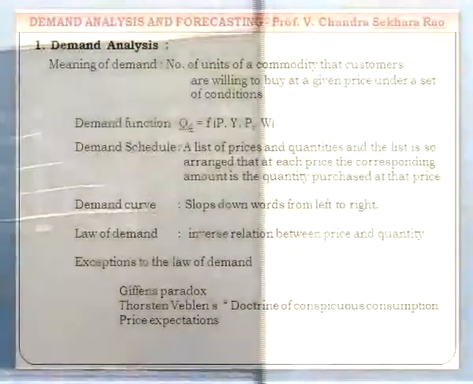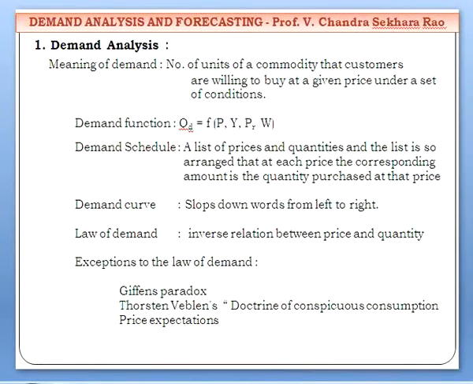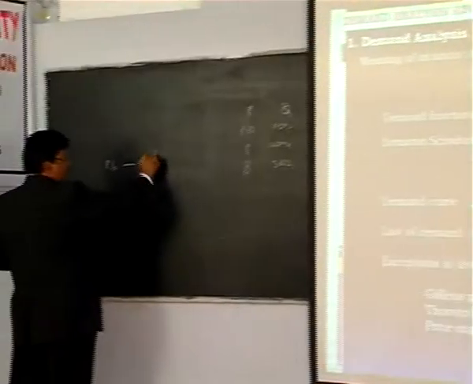And what are the exceptions to the law of demand? Normally, whenever price increases, quantity decreases, or when price declines, quantity increases. This is the general rule. But there are certain exceptions. And another point is, when price declines, quantity increases, okay?